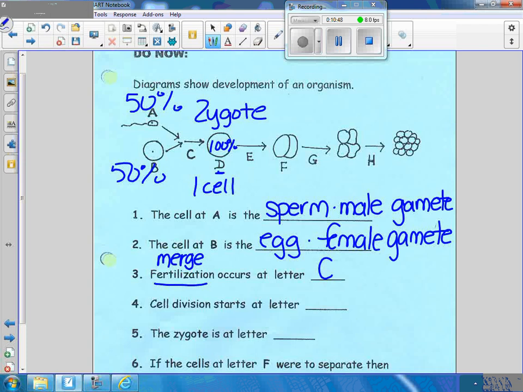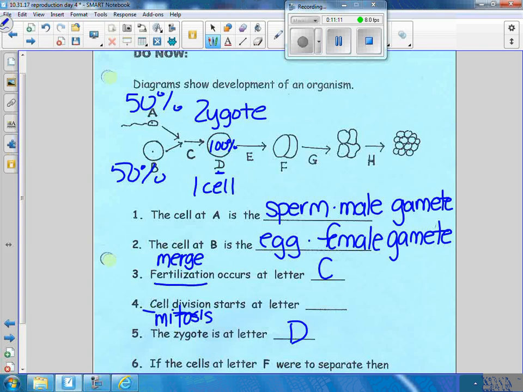Did you stay one cell? No. How did you become more than one cell? You did by cell division. Cell division has a special name. Samantha told you it before, Gracie. Yes, it's mitosis. The cells are dividing and they make exact replicas.